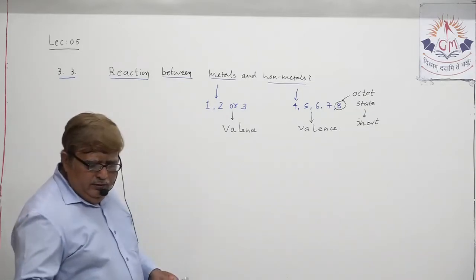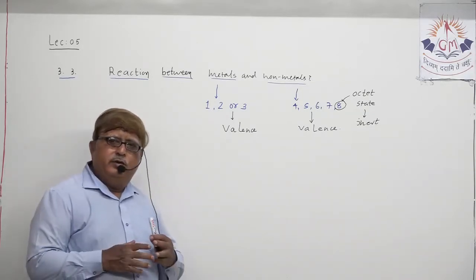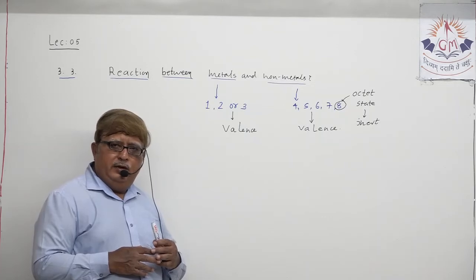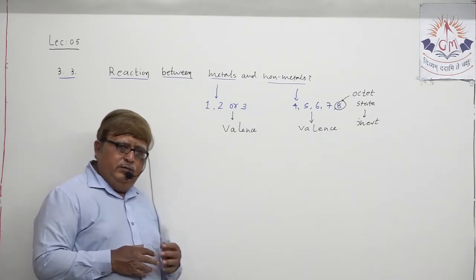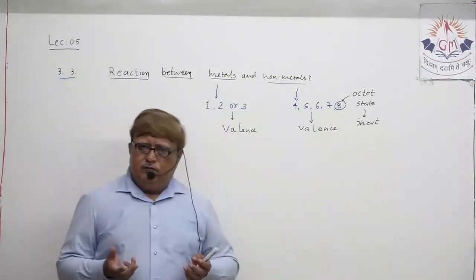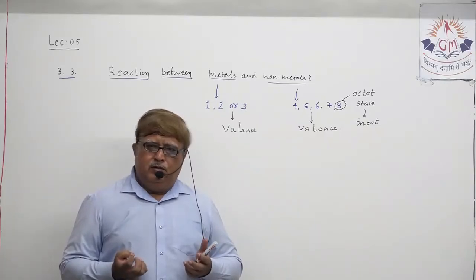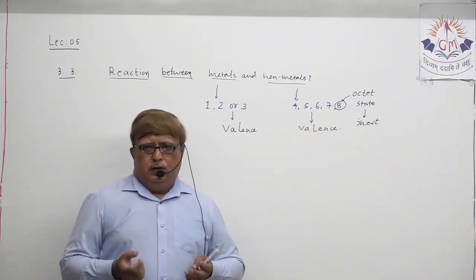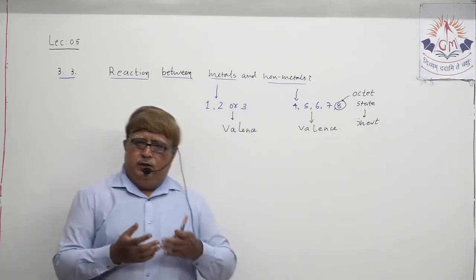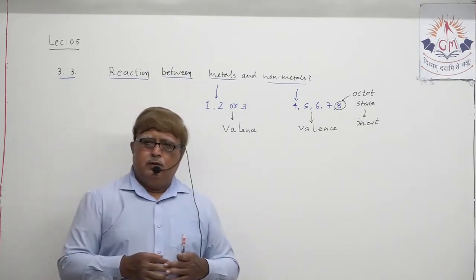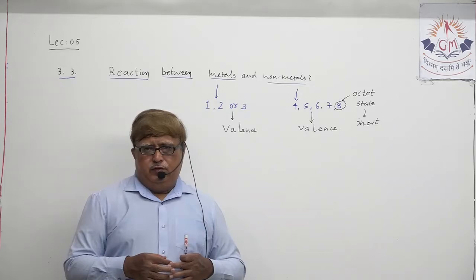Just to understand the reaction between metals and non-metals, we can take, at least for the understanding of this topic, an example of how metals and non-metals react with each other.